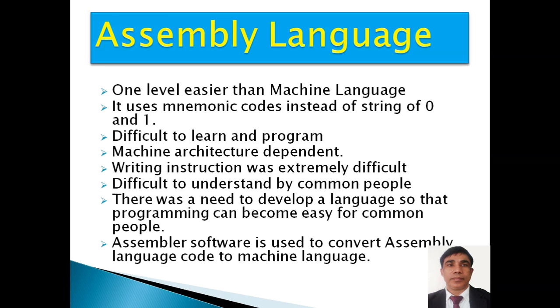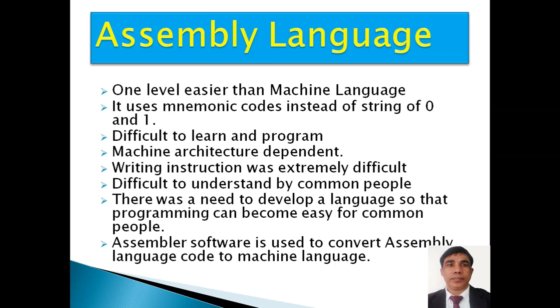Assembly language. What was the need of assembly language? Assembly language is one step easier than machine language. It uses mnemonic codes instead of a string of 0 and 1. So it is simplified. Basically, you could write mnemonic codes. Like if you want to add something, add was the mnemonic code for that.